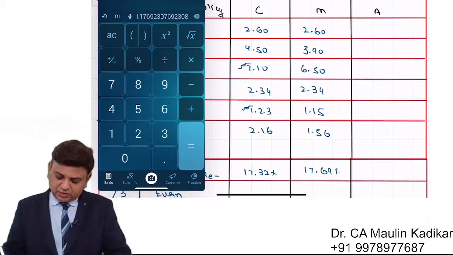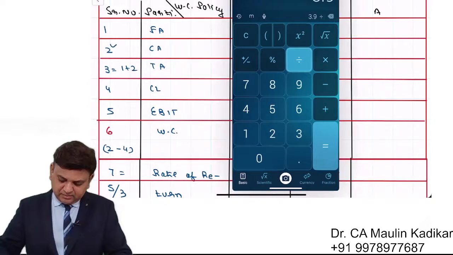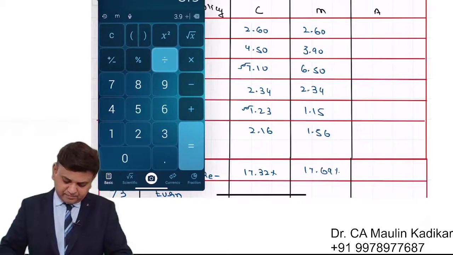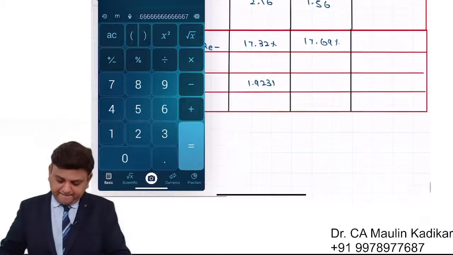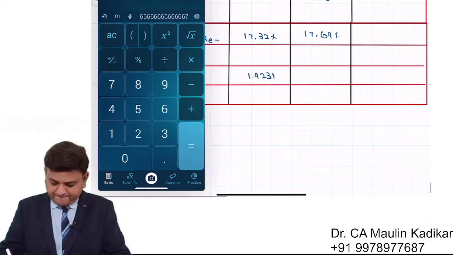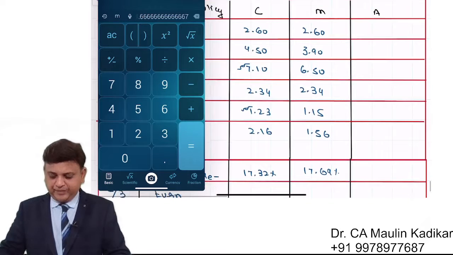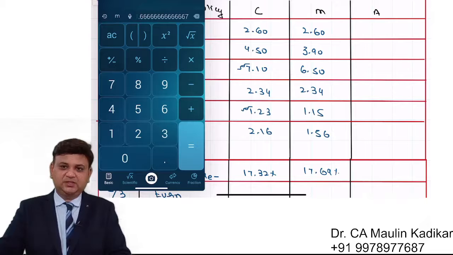Next is the current ratio. In that, CA 3.9 divided by CL, CL is 2.34. That is 1.67. Try to do the answer for aggressive and put your answer in the chat box.